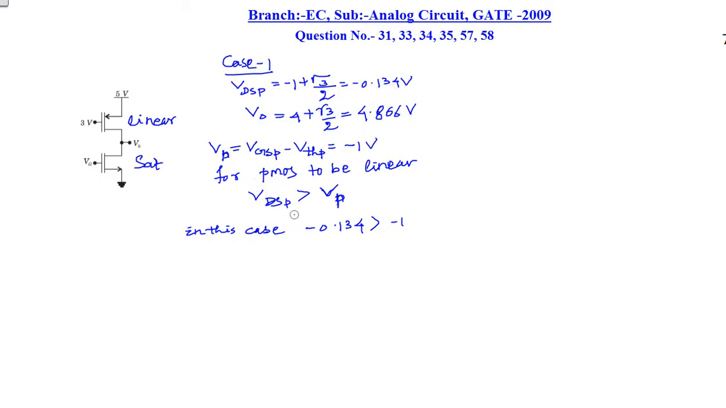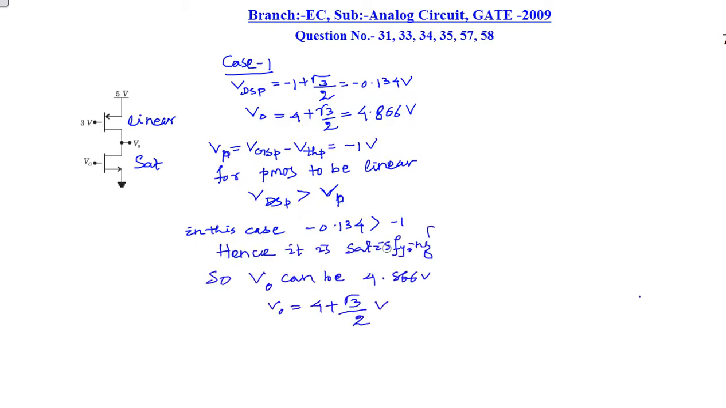This VDSP value, minus 0.134 volt, is greater than minus 1 volt. For the PMOS to be linear, the VDSP value has to be greater than the Vp value, and in this case the VDSP value is greater than the Vp value. That means this condition is satisfied. Hence, as the condition is satisfied, the output voltage can be 4.866 volt, or 4 plus root 3 by 2 volt.